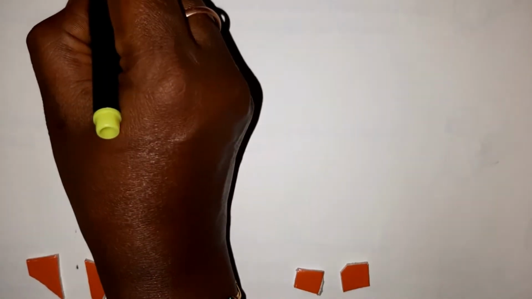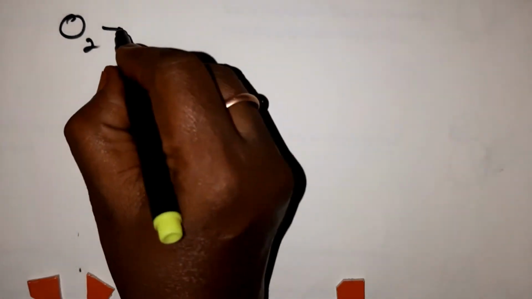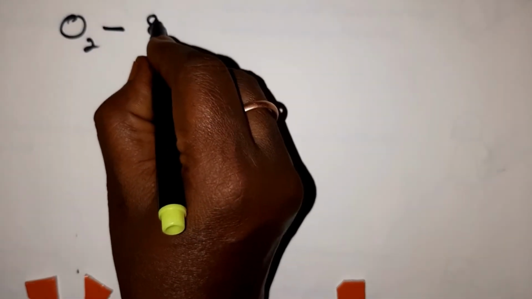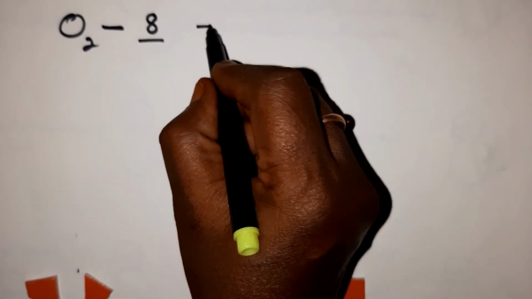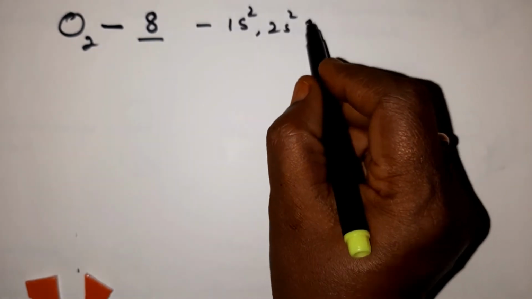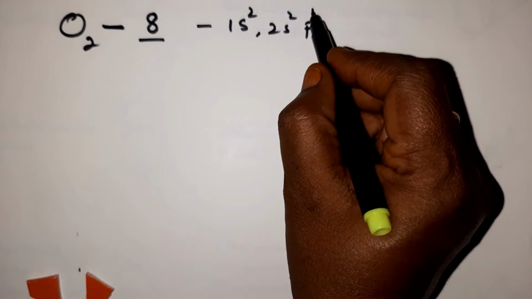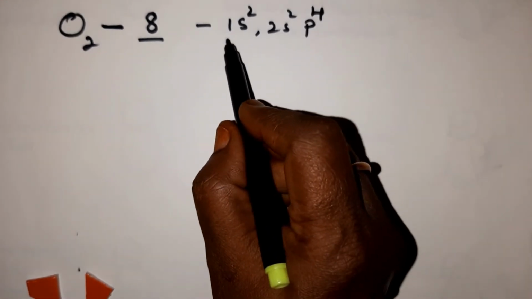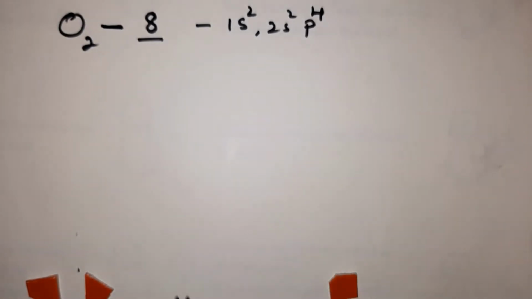What is the atomic number of oxygen, children? The atomic number of oxygen is 8. If you write the electronic configuration, it is 1s2, 2s2, 2p4.